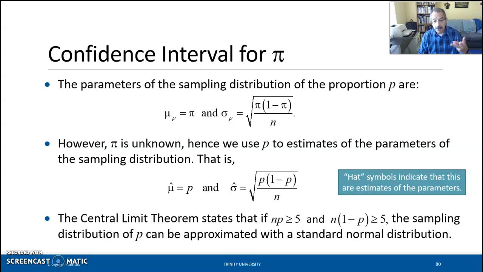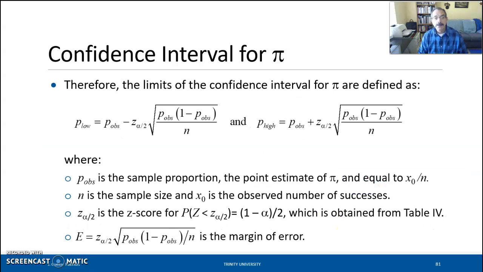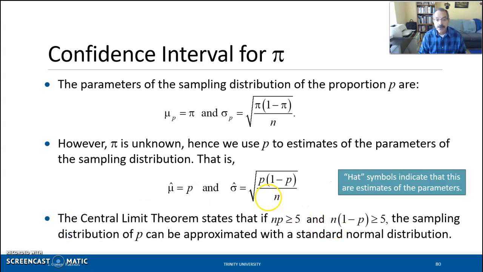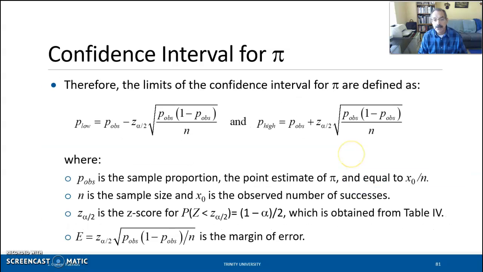So now we have the three elements we need to calculate probabilities: the estimate of the mean, the estimate of the standard deviation of the sampling distribution, and, if we comply with these requirements, that the sampling distribution of the proportion is normal.